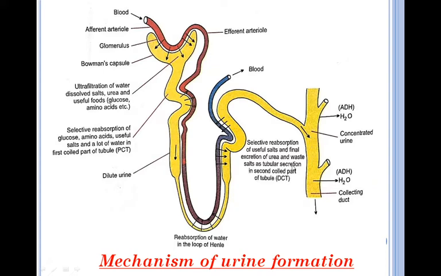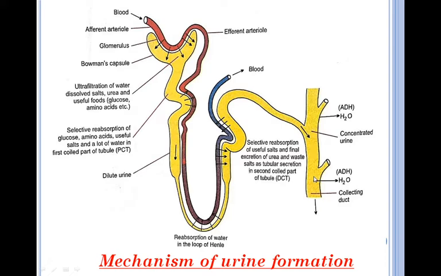So students, urine formation involves three steps. One is ultrafiltration, which takes place in Bowman's capsule. Second is reabsorption, which takes place in the PCT part of the nephron, and third is selective secretion, which occurs in the DCT part of the nephron. And then urine is